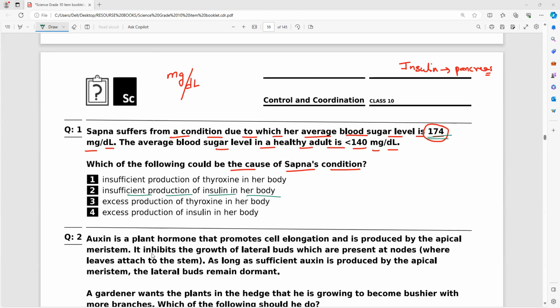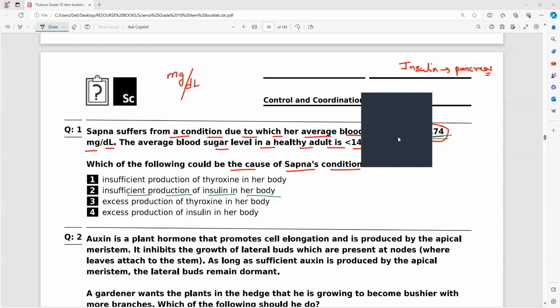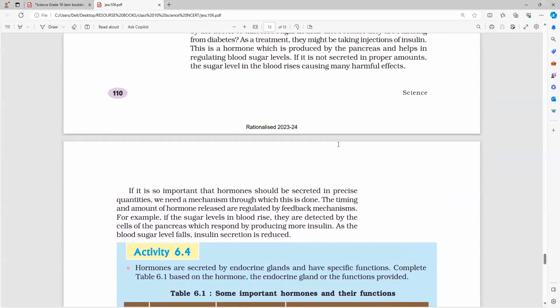Please underline that wherever you have it.